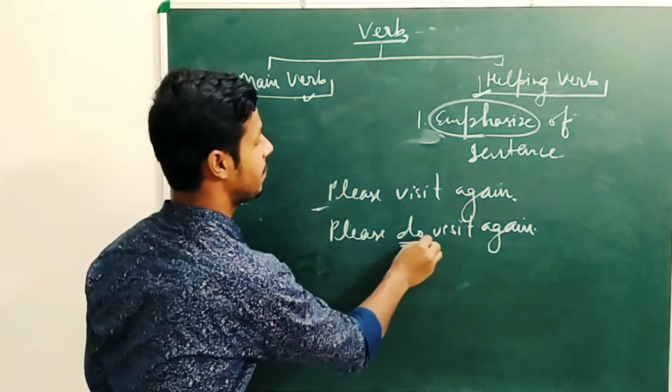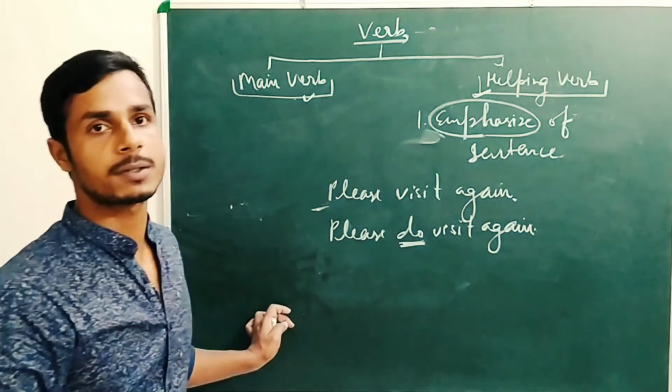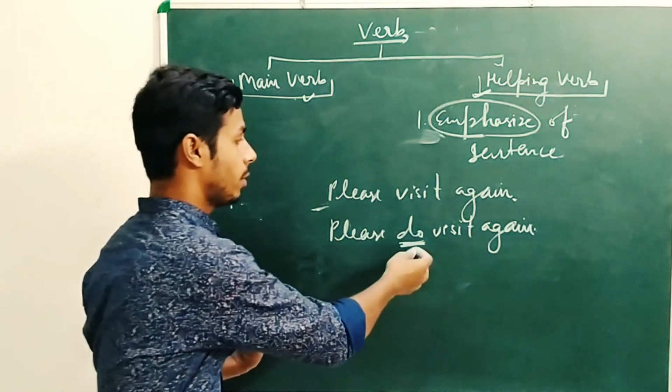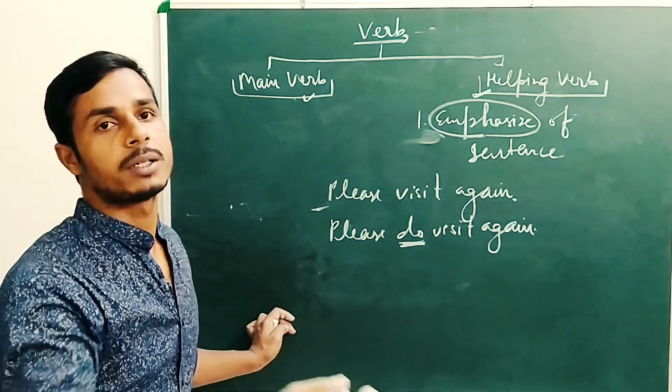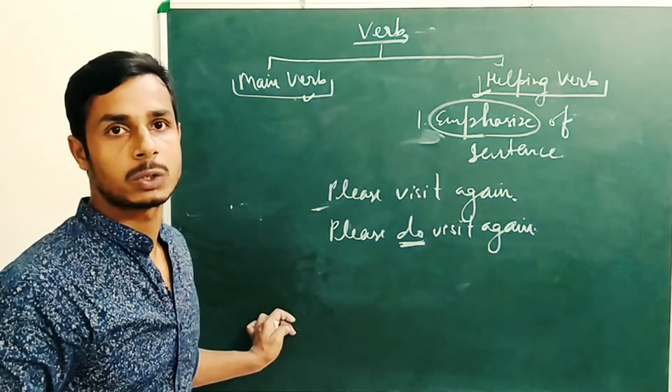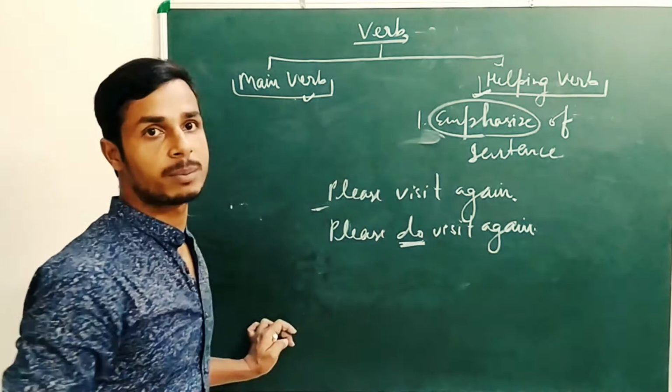When I emphasized the sentence, it showed extra importance from the speaker. So these are the things done by the helping verb.